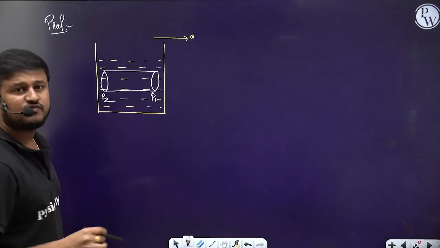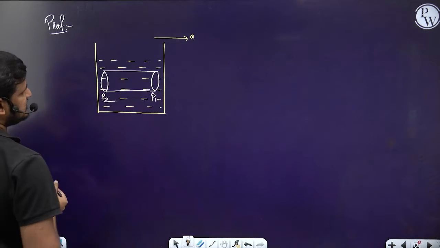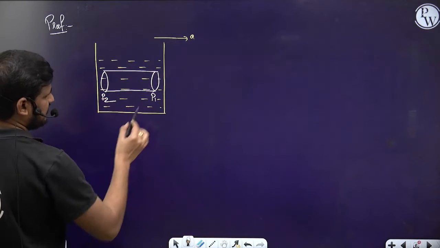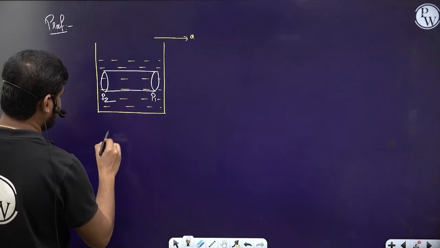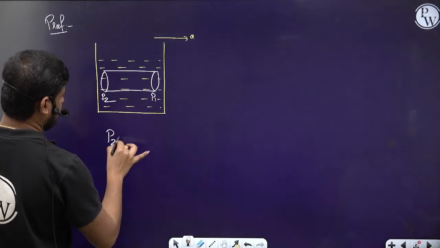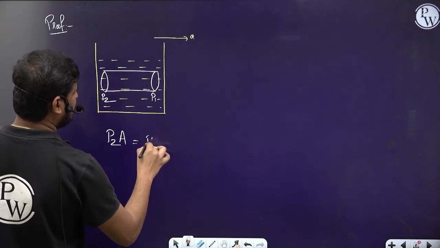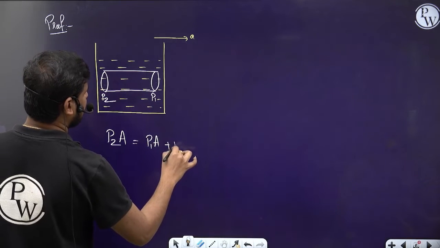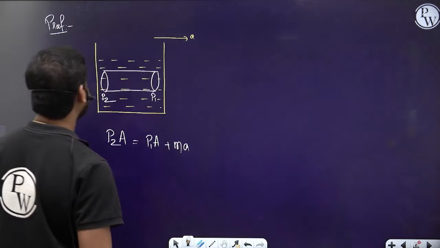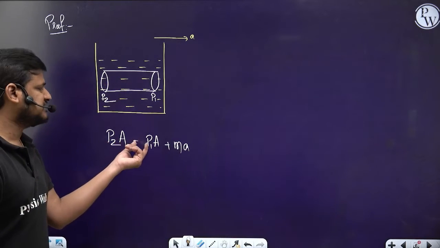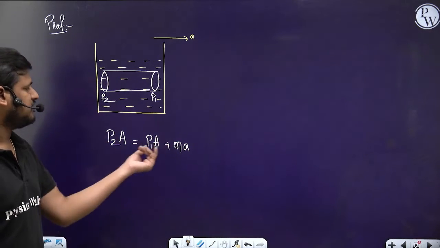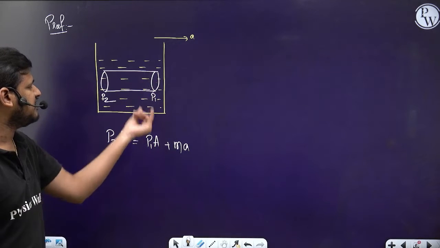Now what are the forces that are acting? Shall I write P2A, the force here, is equals to the force P1A plus MA, yes or no? So P2A is equals to P1A plus MA. Whatever force is exerted here and here, plus MA.